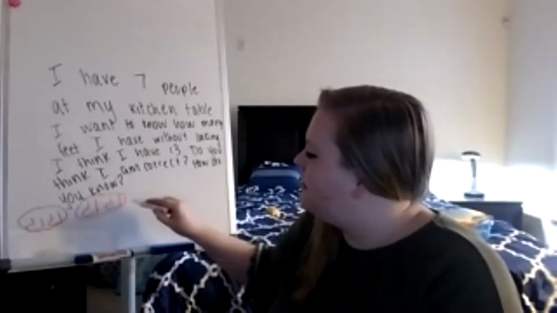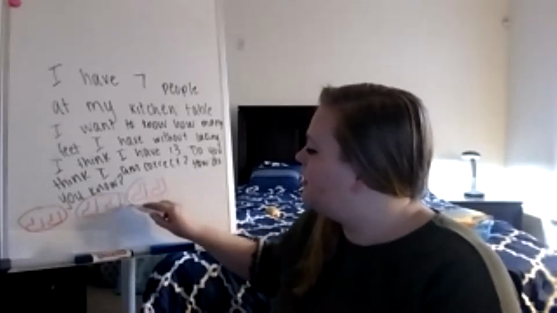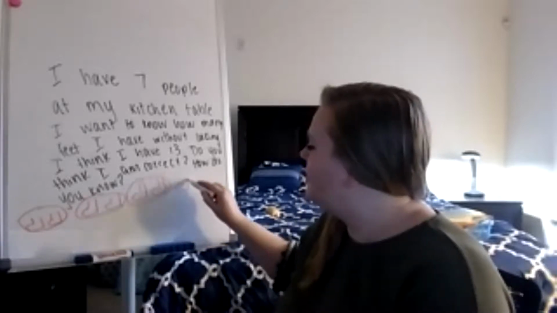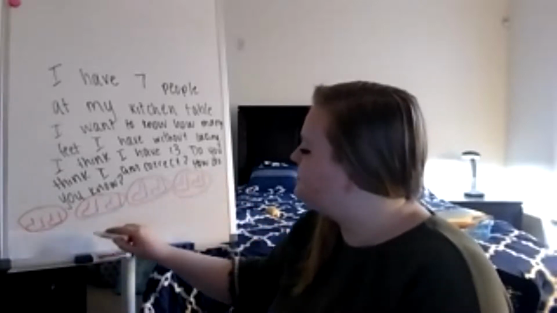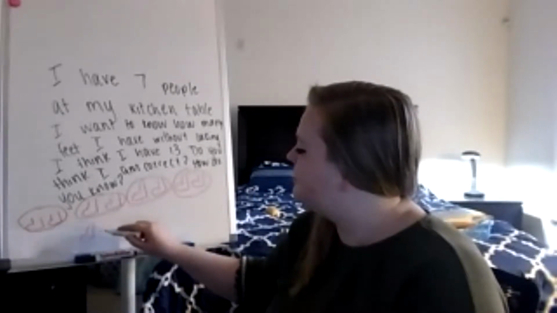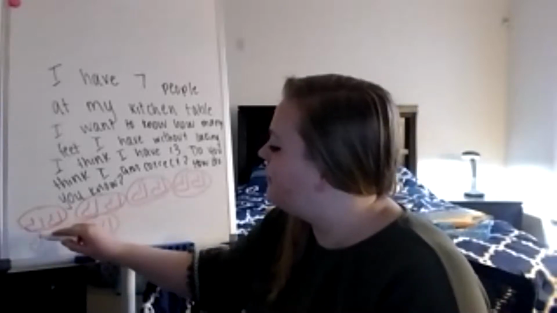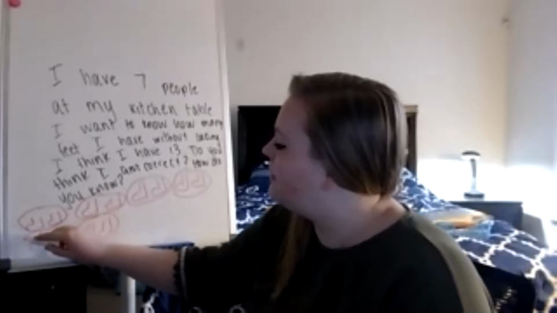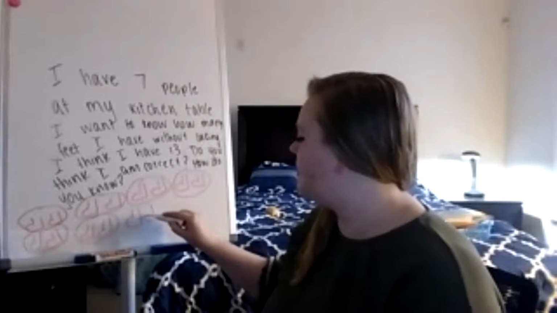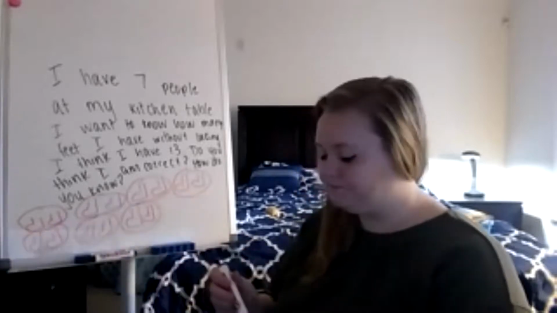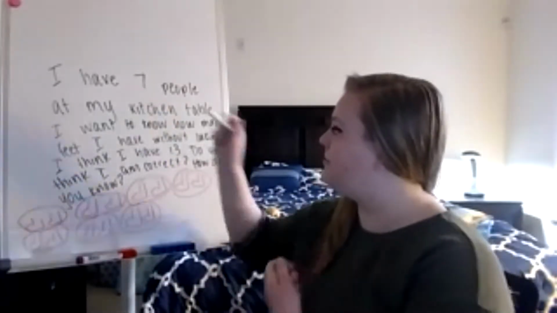2 people. 3. 4. 5. 6. 7. And I know my problem says that I have 7 people.